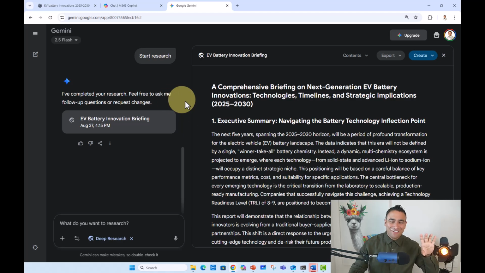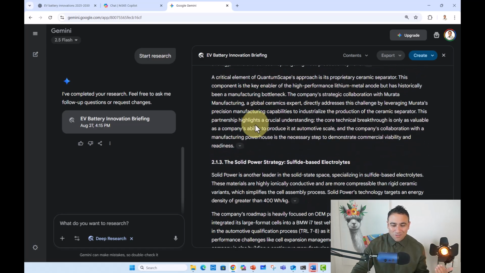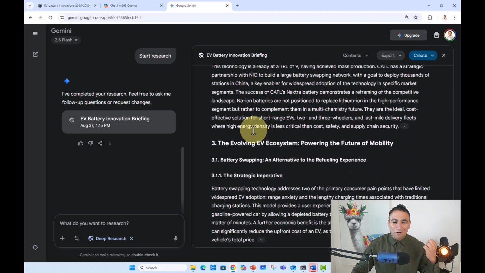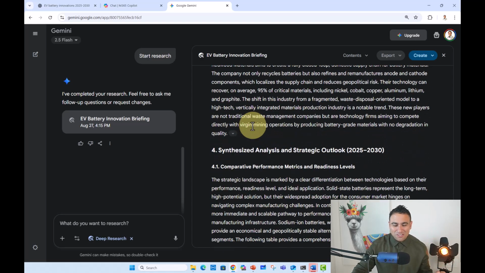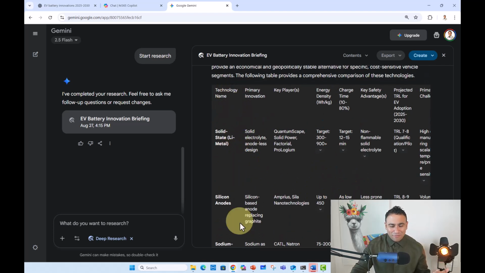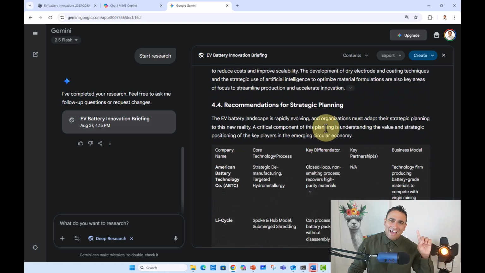All right, so here we go. Now you should see Google Gemini, for example, came back with an amazing comprehensive report covering all the different core technologies. And if you keep scrolling down, this is not just a regular prompt. This is actually a final report out of a deep researcher agent that went out and read a ton of resources. And you can see here a nice summary table that includes all the different technologies, all the different key players, the energy density, charging time. Again, pretty powerful. And it doesn't stop there.